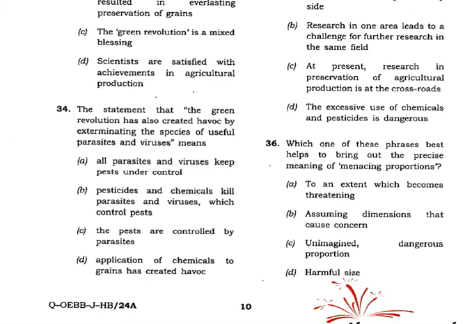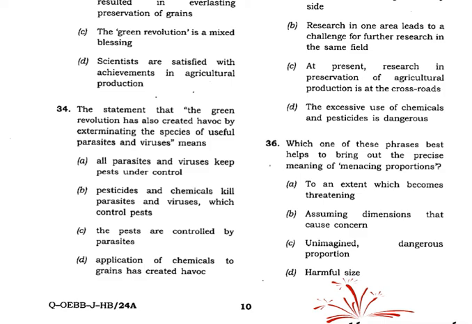Now here the Green Revolution has also created havoc by exterminating the species of useful parasites and viruses. So what has happened? These pesticides and chemicals kill parasites and viruses which control pests. So those which are quite useful, those also have been killed. So B is the right answer here.